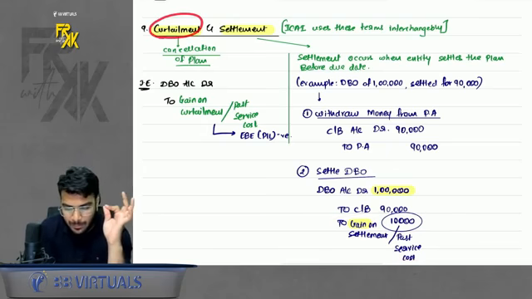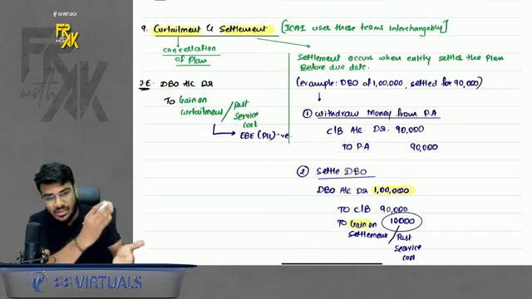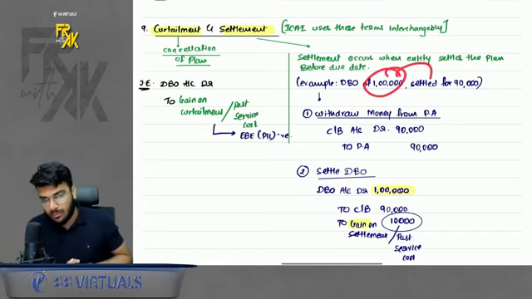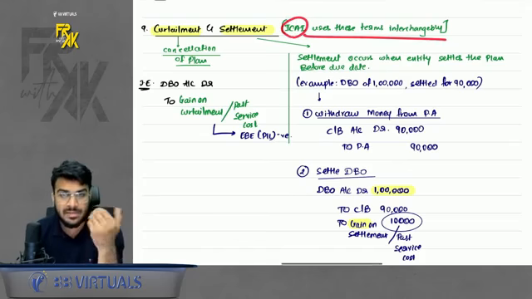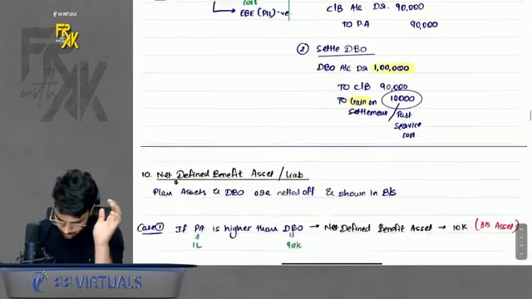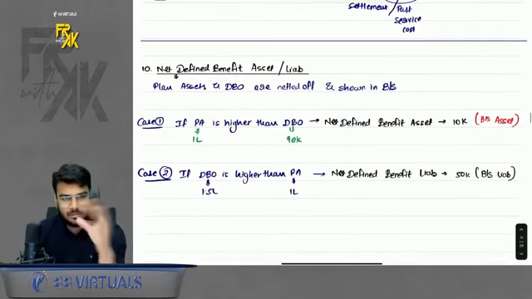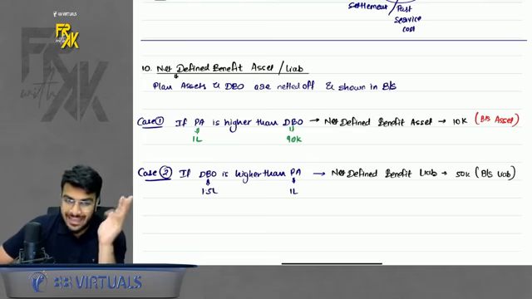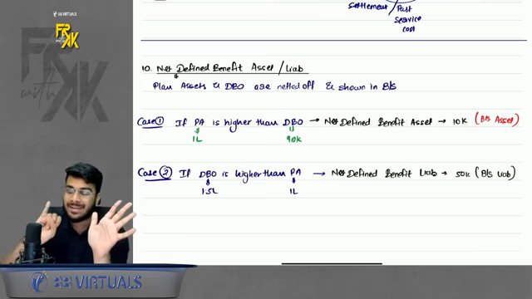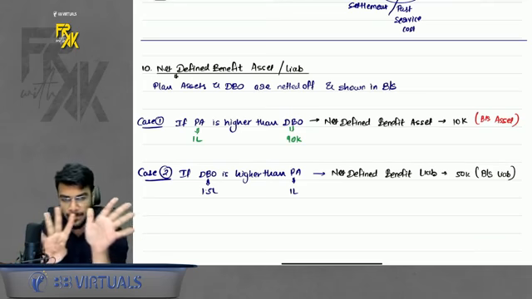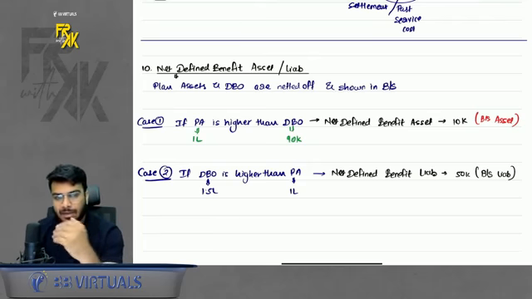Ideally the meaning of both these terms is different. Curtailment means complete cancellation, no settlement payment. In settlement, we cancel a higher liability with a lower amount. But ICI uses these terms interchangeably. So do remember, normally this comes in the exam when you settle for a lower amount. Then 9 terms are clear: current service cost, DBO, interest cost, actuarial gain on DBO, past service cost, plan asset, expected return on plan asset, actuarial gain and loss on plan asset, then curtailment and settlement. 9 terms done. Now the remaining terms are very simple.